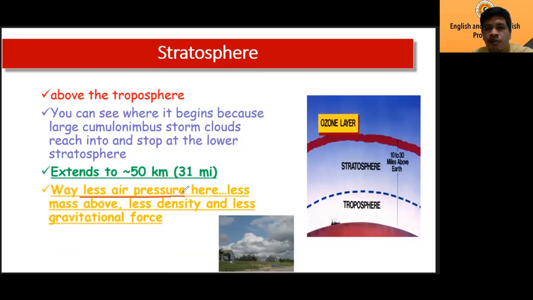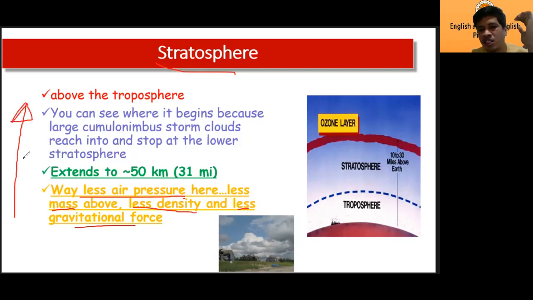Troposphere, high air pressure, but in the stratosphere, there's less air pressure. Because there's less mass, less density, and then less gravitational force. Okay, all less. When you go higher, it's less.